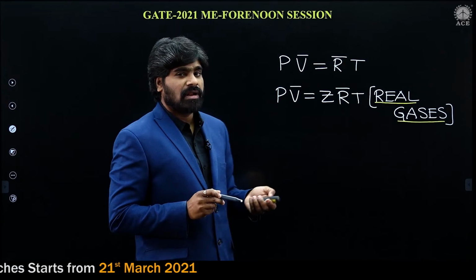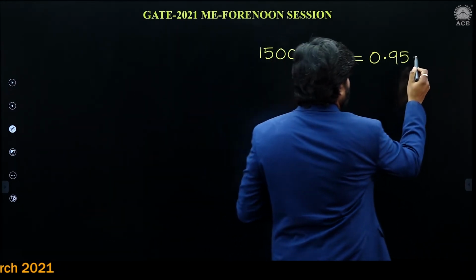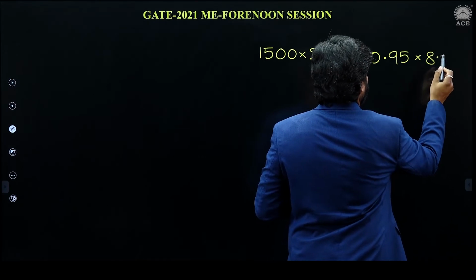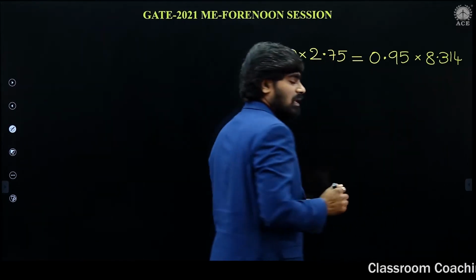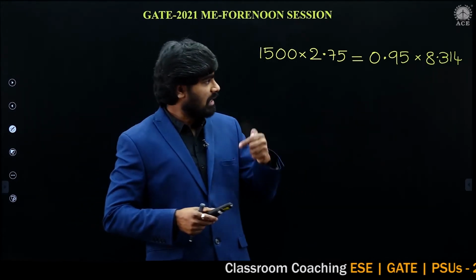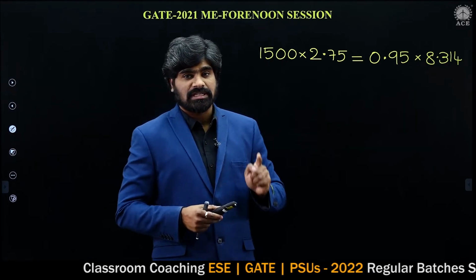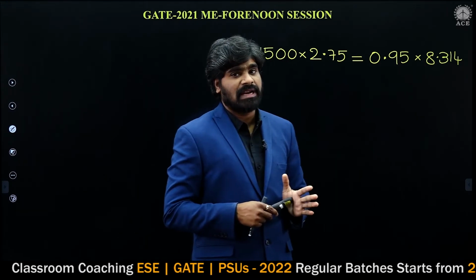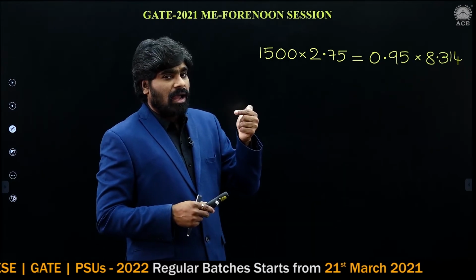R bar, you know very well, is 8.314. I have derived in our lectures how we get the value 8.314, and also its unit.